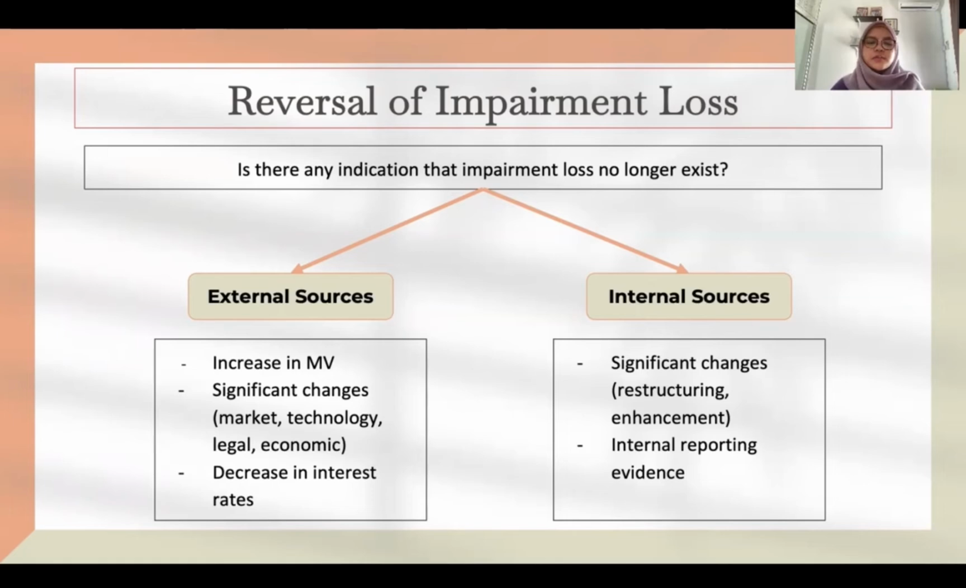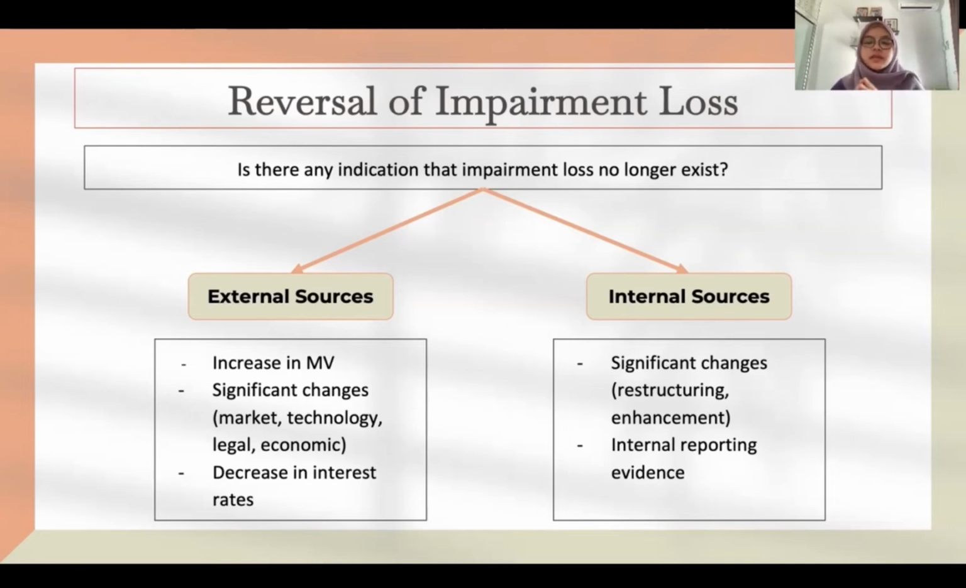Therefore, firstly, we need to identify whether there is any indication that the impairment loss no longer exists by looking at these two sources, which are external sources and internal sources. In external sources, we may identify through the increase in market value, significant changes in market, technology, legal, and economic aspects, or a decrease in interest rate.